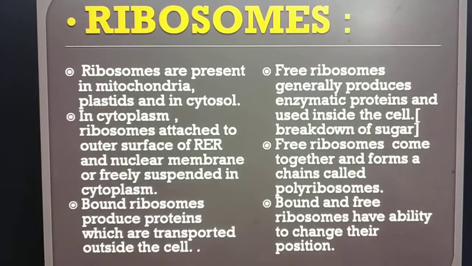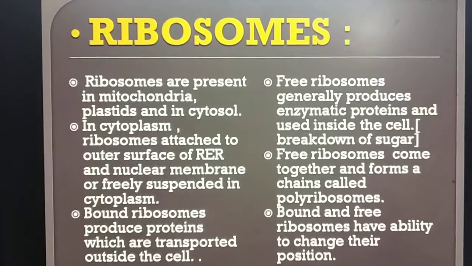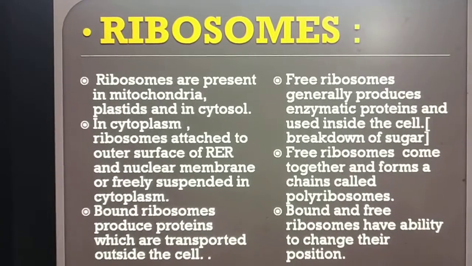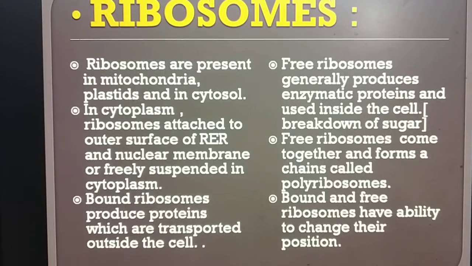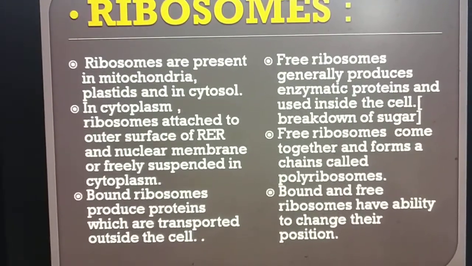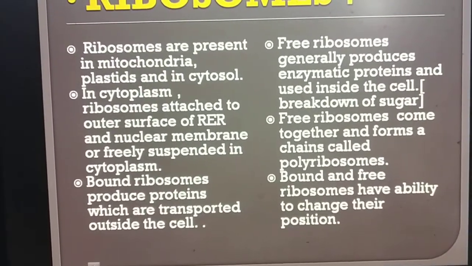Ribosomes are present in mitochondria, plastids and in the cytosol of the eukaryotic cell. In the cytosol, ribosomes are attached to the outer surface of rough endoplasmic reticulum and nuclear membrane, or freely suspended in the cytoplasm.